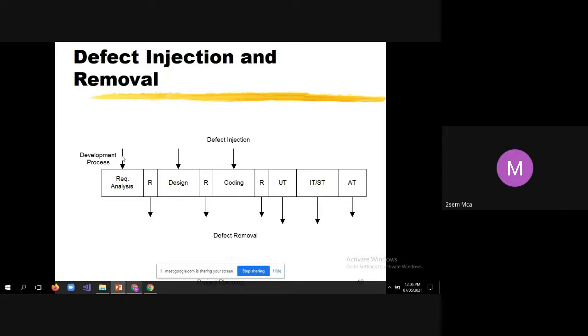Because when the designer doesn't understand it properly, obviously he will fail to design it properly. Then the same thing happens with the developer. If the requirement is confusing, he will be in a dilemma about what is to be implemented. Such things are to be removed. So you can see here, this R stands for defect removal.